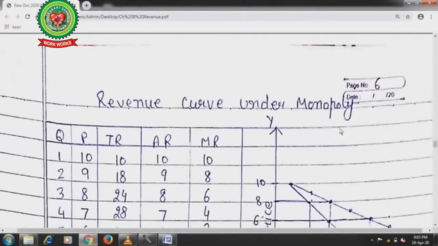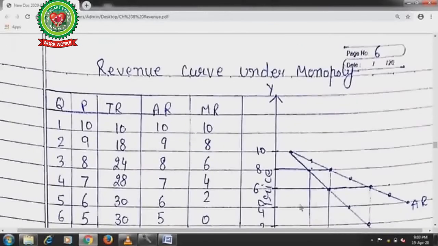These are examples of monopoly. They are the single sellers. And they can take any decision according to the demand. They can increase the price of their product and they can decrease the price of their product. When they will increase the price and when they will not, these points we will discuss in detail.